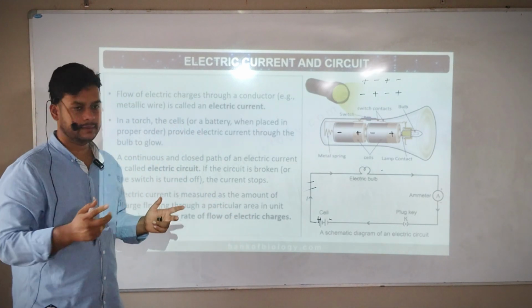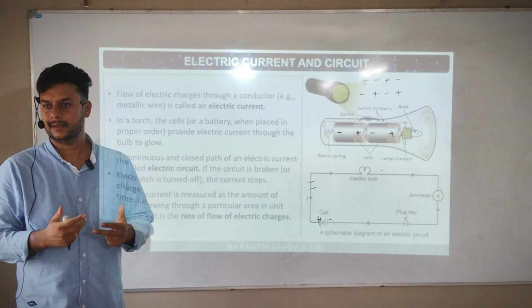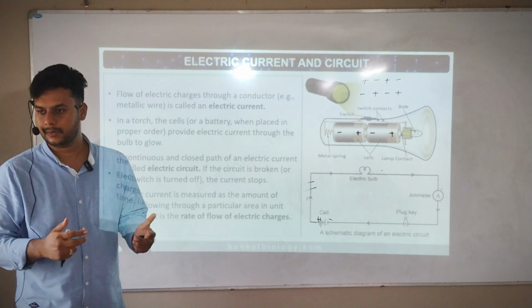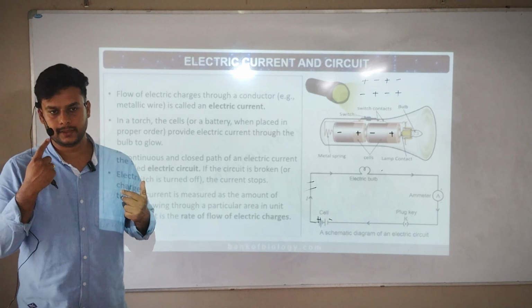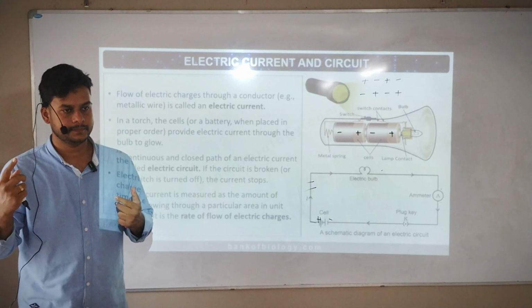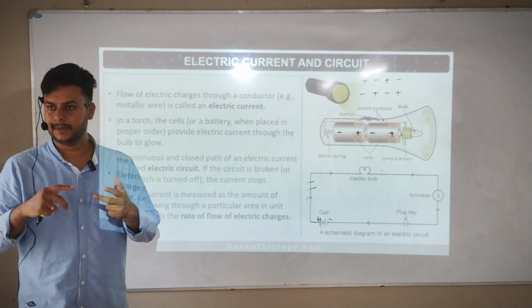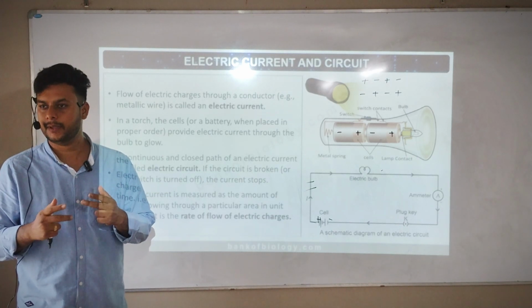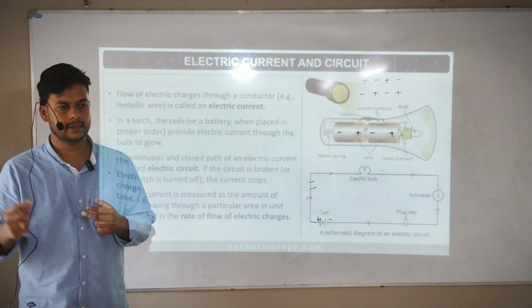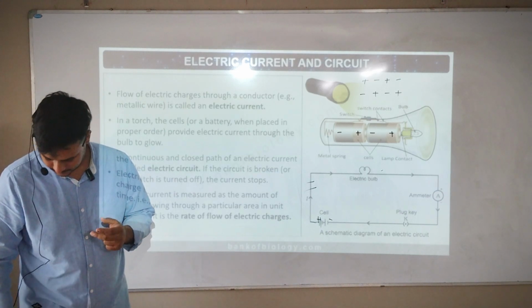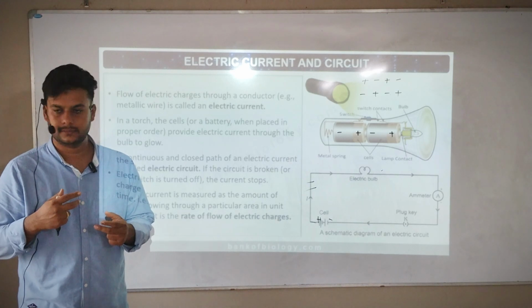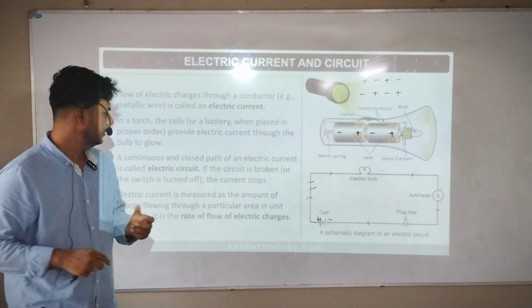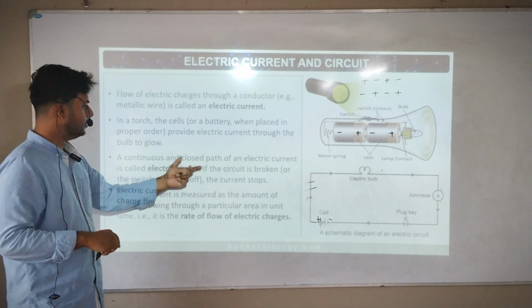Now why are all these things working? Why is the fan continuously rotating? Why is this projector on? Because a continuous flow of current is there. This is also working on current. Why is that not happening? It's perfect, because there is a continuous flow of charge. This also is giving continuous flow of charge. Then only this will work. Getting? So a continuous and closed path.